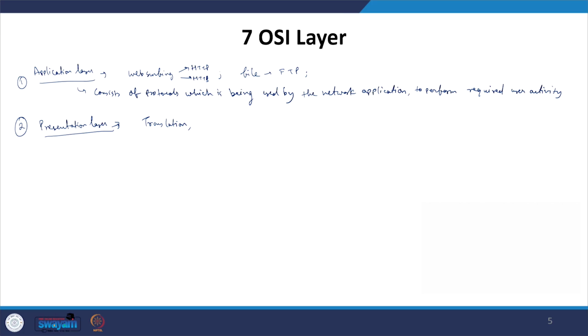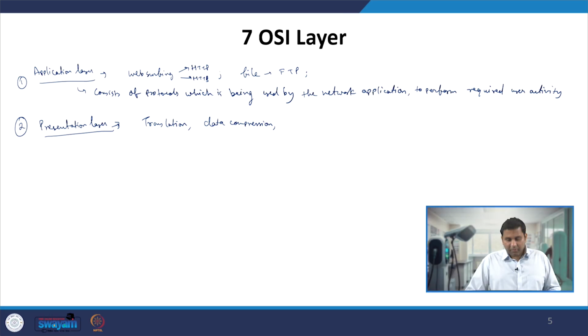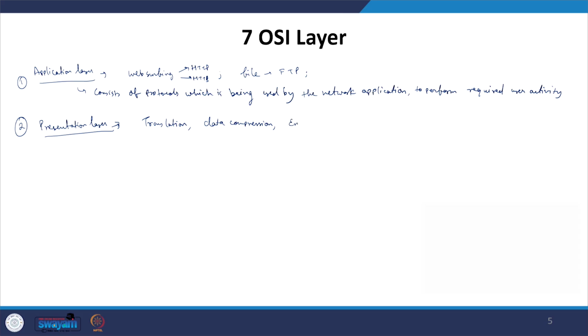After the translation, they do data compression, where they compress the data, because a lot of data needs to be exchanged between the two systems, so data compression helps in fast transmission of the data. Data compression takes place by removing redundant information, and then after the data compression, if the sender is sending, there is encryption, just to ensure that the data is presented to the other layer or to other sets of protocols in the required manner.